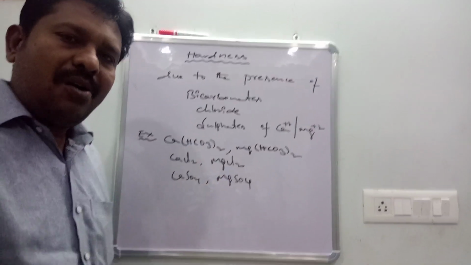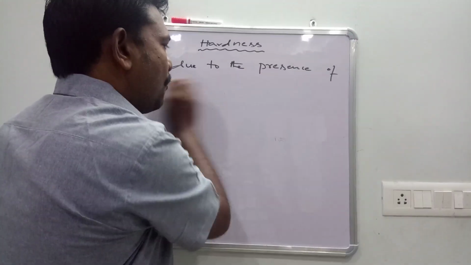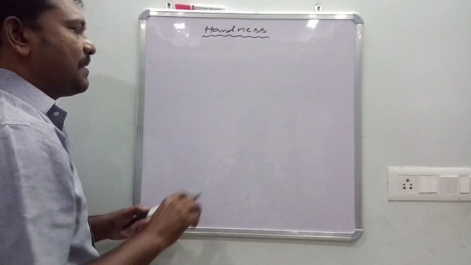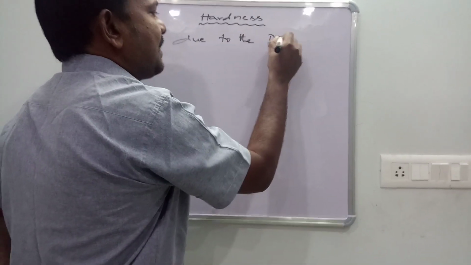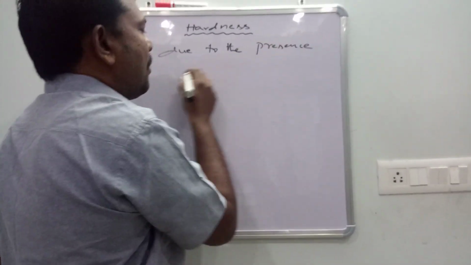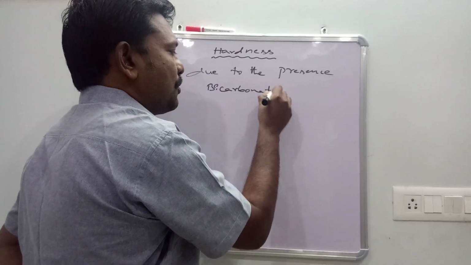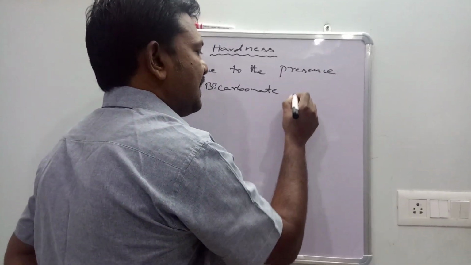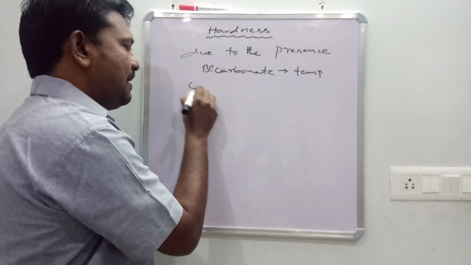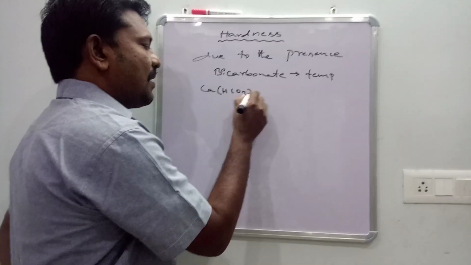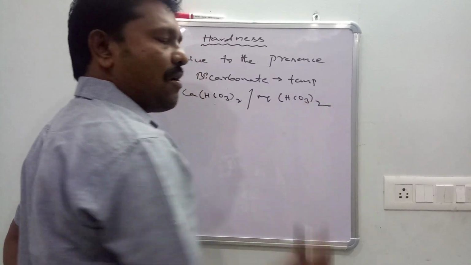Again, one more point. I said earlier there are two types in hardness: temporary hardness and permanent hardness. What is the meaning? Due to the presence of only bicarbonates, temporary hardness is caused. Bicarbonates cause temporary hardness. That means calcium bicarbonate or magnesium bicarbonate causes temporary hardness.